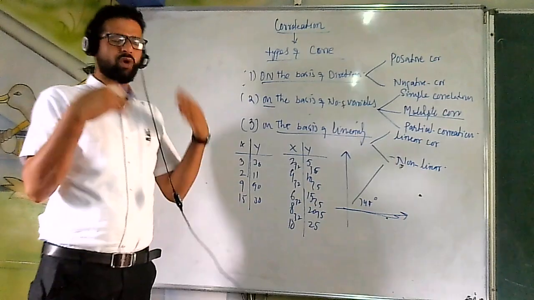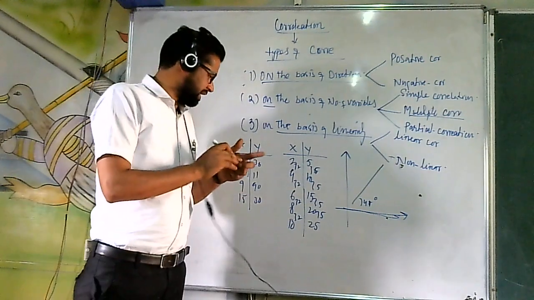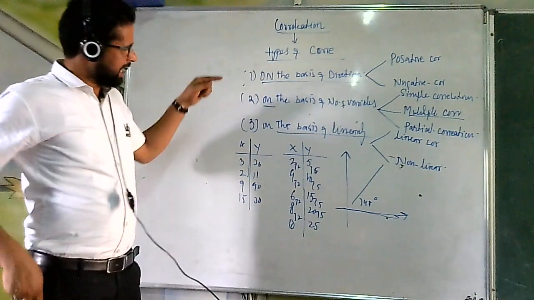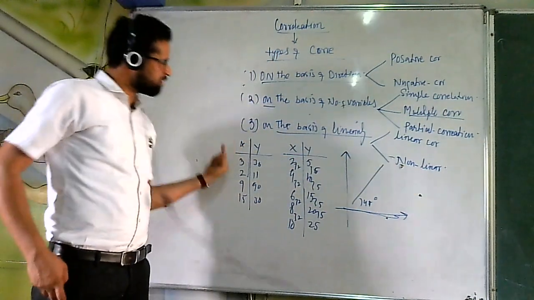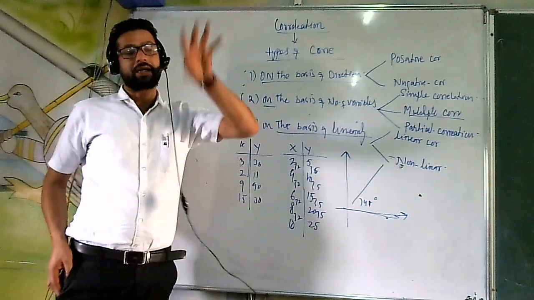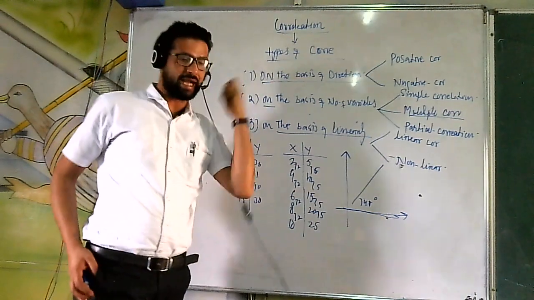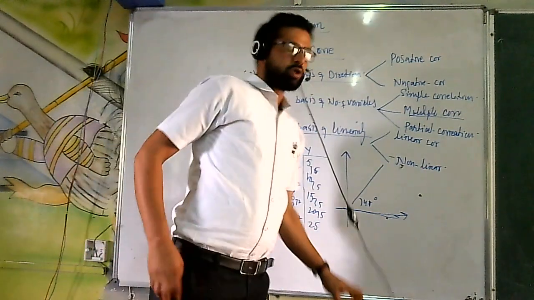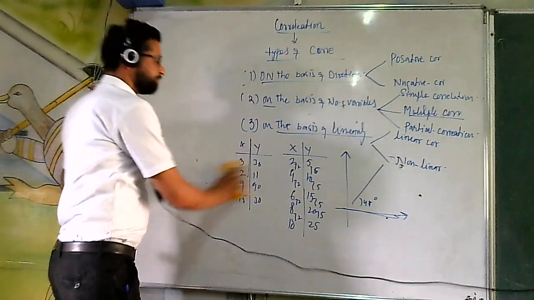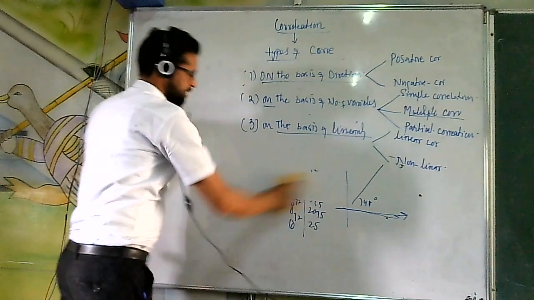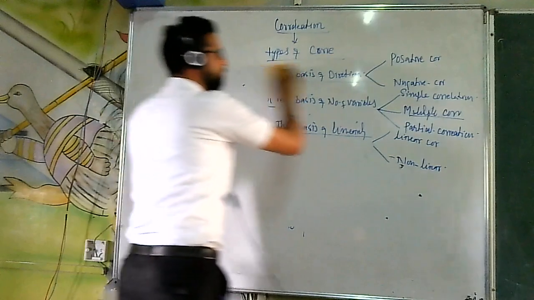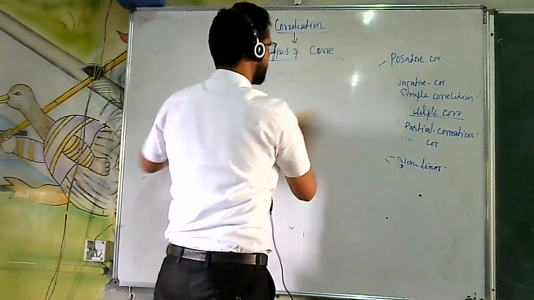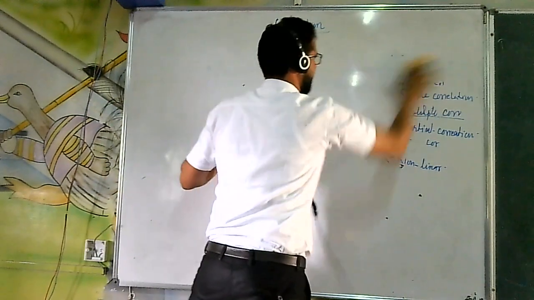We can say that they are increasing at a constant rate. So nonlinear correlation is defined as that form of correlation in which both the variables are not increasing or decreasing at constant rates. So this is the theoretical part of correlation. Here we have discussed what we mean by correlation, what the different types of correlations are, and how correlations are classified.